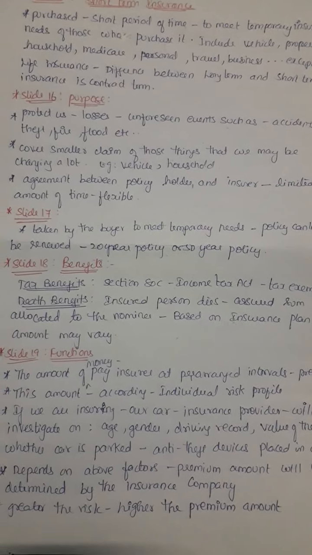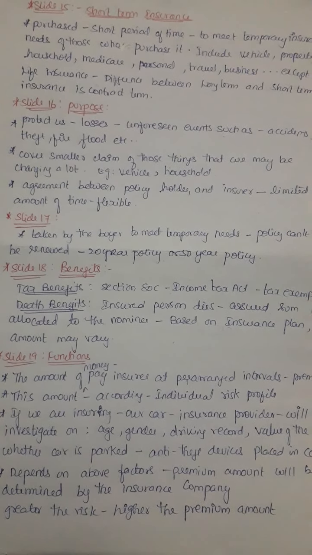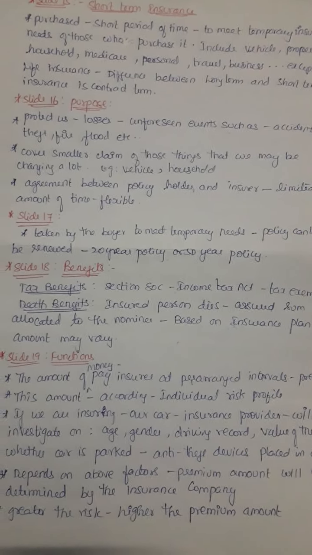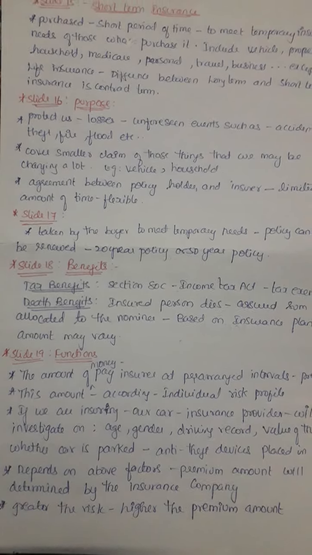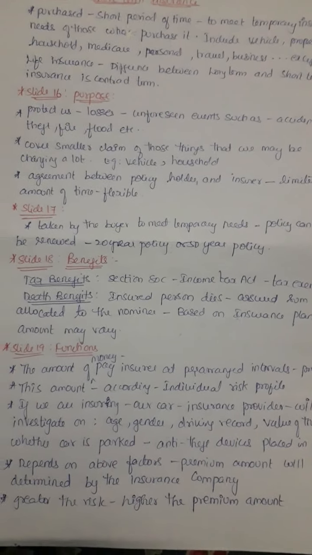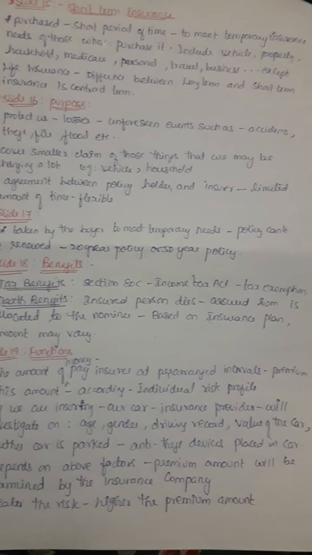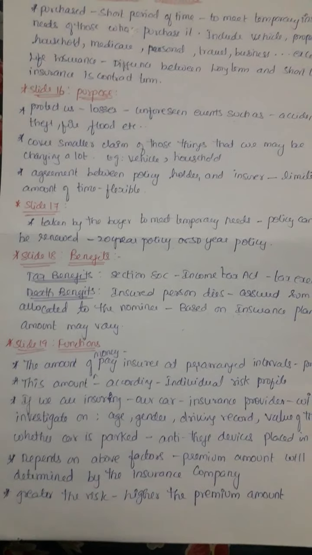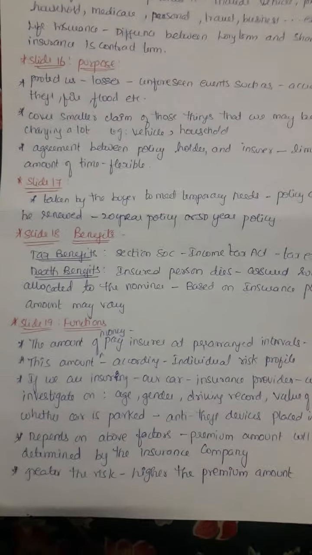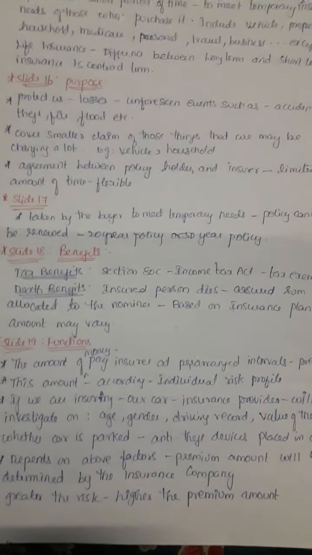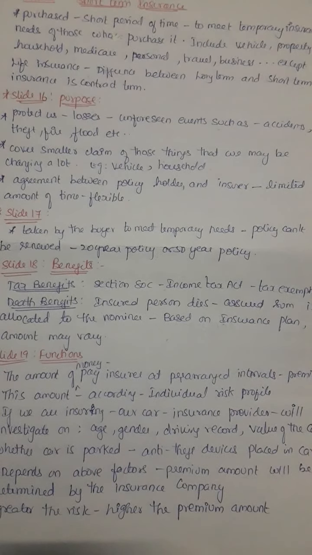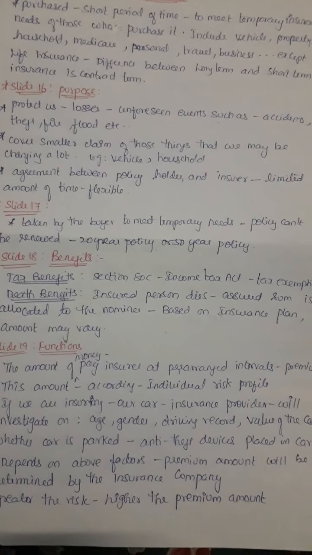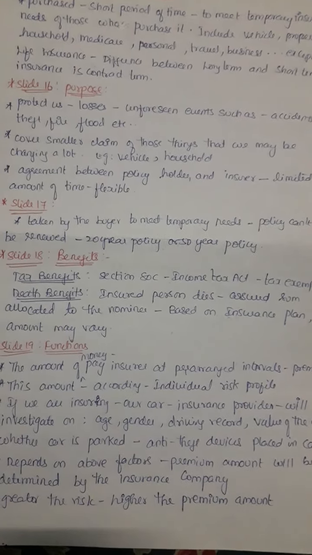Depending on all these factors, the premium amount will be determined by the insurance company. And the greater the risk, the higher the premium cost. When we have more risk factors, the premium cost also increases.